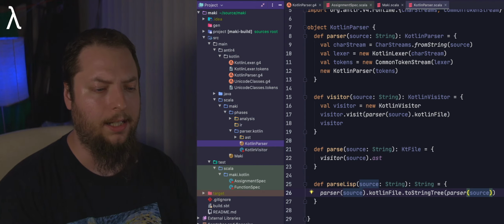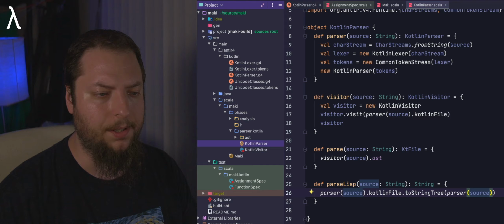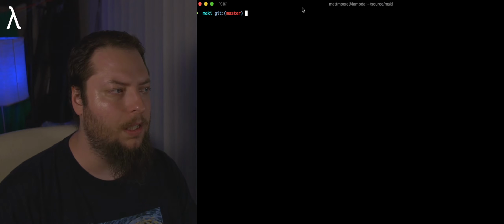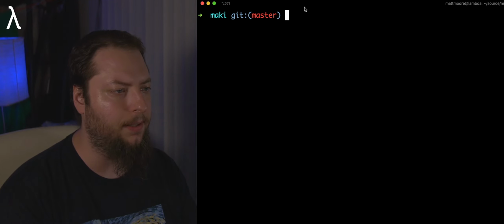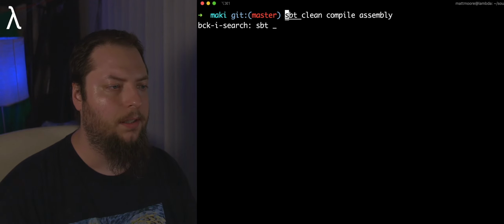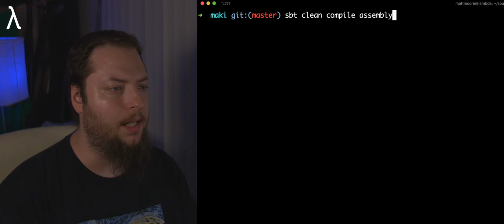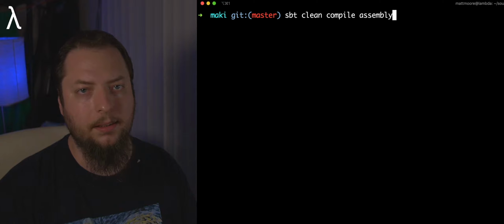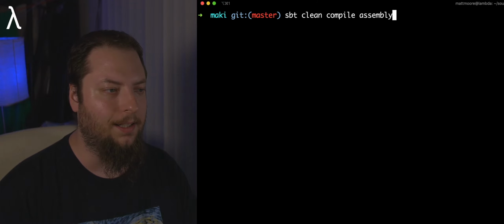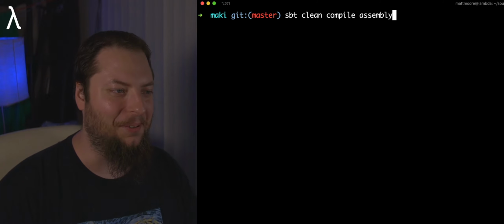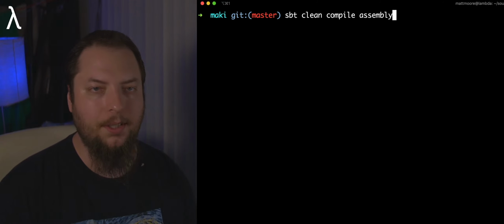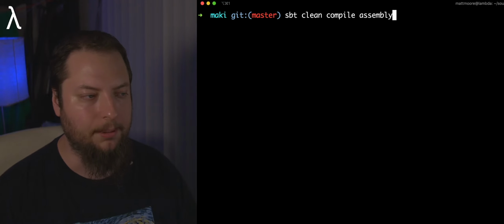Now let's take a look at how this works here. I'll bring up my console here, and we'll expand this text just so you can see it a little better. Basically what we're going to do is run our command to compile this, right? So this is going to be SBT. SBT is a common build tool for Scala. I believe originally it was called Scala Build Tool, but they are very adamant now that that's not what it is. It's just SBT now. So anyway, we'll run these three tests. This is similar to Gradle if you're in the Kotlin world. SBT is commonly used for Scala.